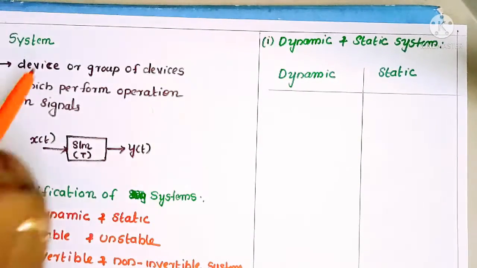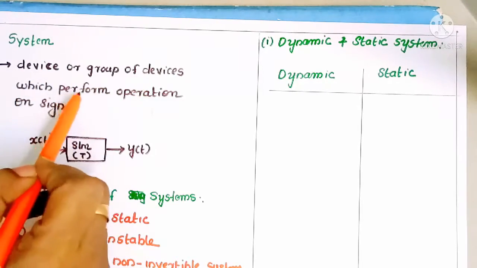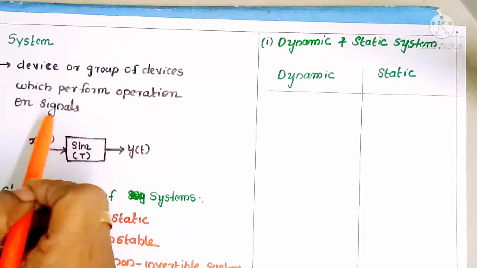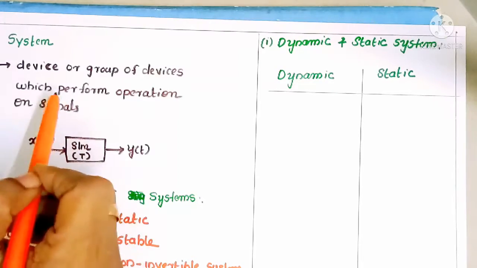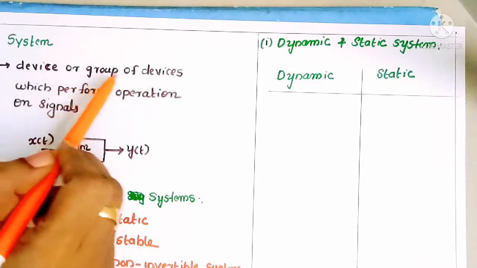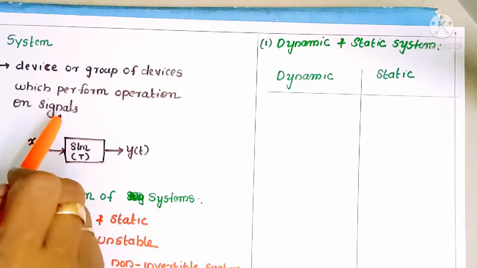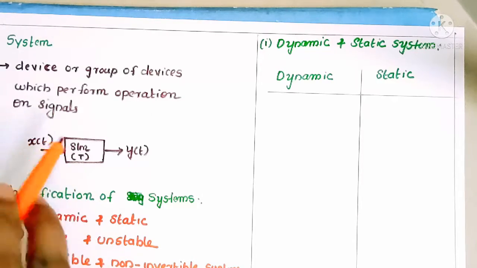Actually, a system is a device or group of devices which perform some operation on signals. Then we can call that a system. What is a system? A system is a device or group of devices which perform some operation on a signal. Then we can call that a system.